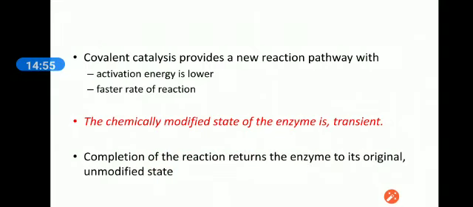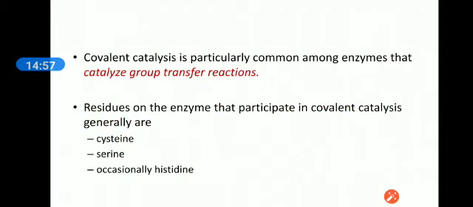We will describe it through some examples. Covalent catalysis is particularly common among the enzymes that catalyze group transfer reactions. Most enzymes involved in the transfer of a functional group use the covalent catalysis method.